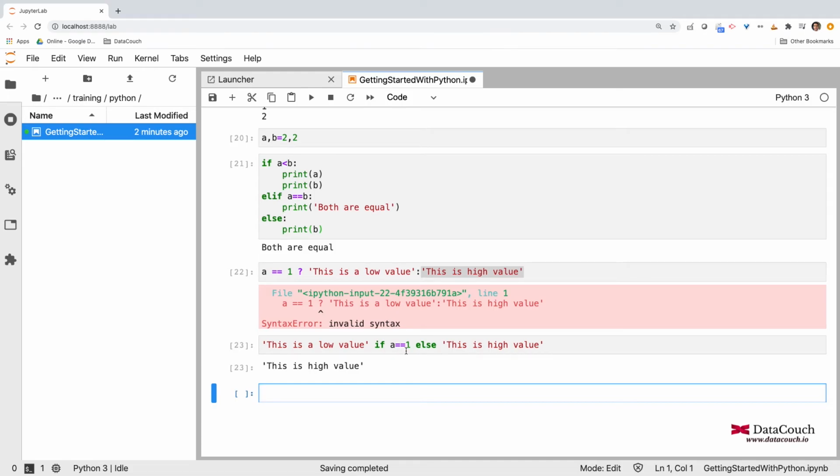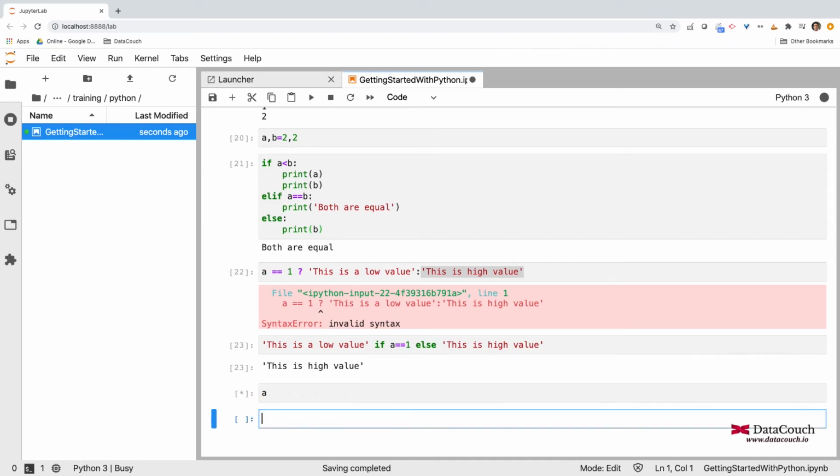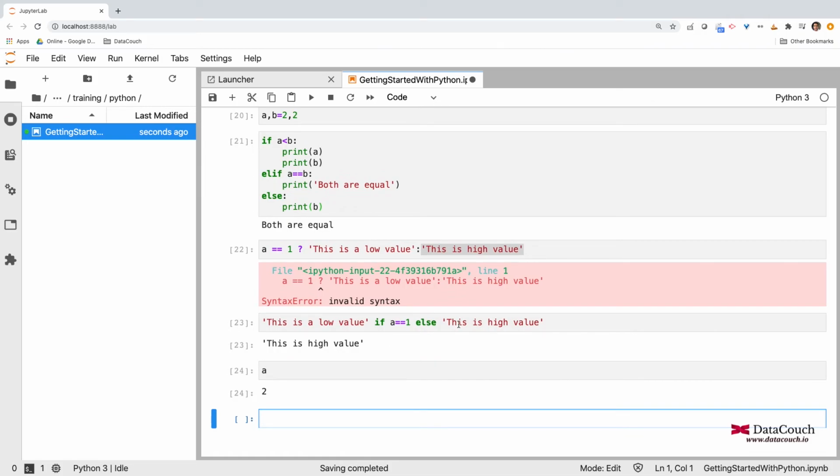So it is saying A equals 1. So right now, what is the value of A? Let me print it. The value of A is 2. So that's why it is showing me this is a high value. So this is the single line if statement that we can write in Python.